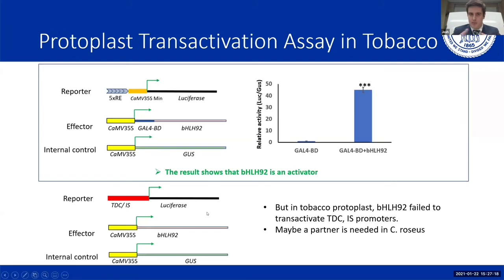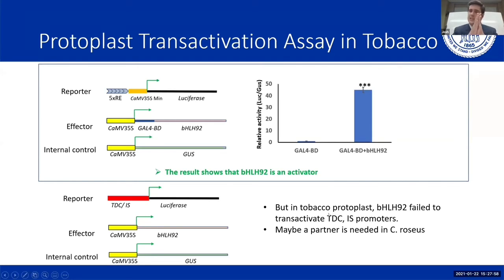Then we did a second protoplast transactivation assay to see if bHLH92 directly transactivates TDC or IS, which are the genes that we saw earlier in the floral infiltration that increased in expression levels when bHLH92 was overexpressed. So we know that they interact, there's something there. And so we wanted to see if bHLH92 directly binds to the TDC and IS promoters, which are fused to a luciferase open reading frame. If it's able to bind, then it will transactivate and increase luciferase activity as seen in the first one, but that was not the case. It was unable to transactivate in tobacco protoplast.